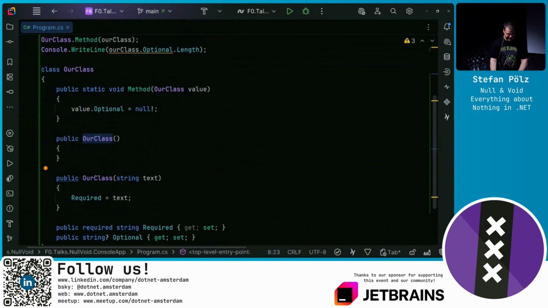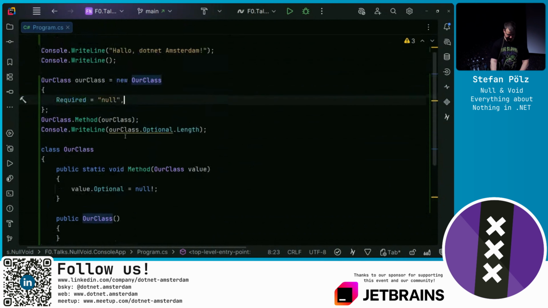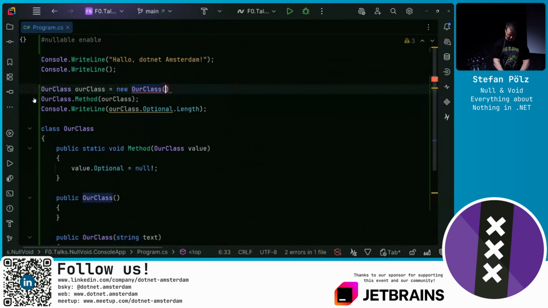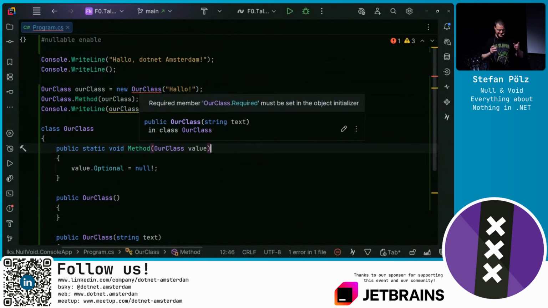But what about this constructor? This constructor is actually setting the required property. If I were now to invoke this constructor, we still can't compile because it still thinks we don't set this required property.